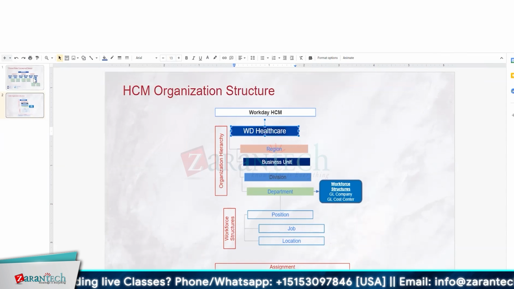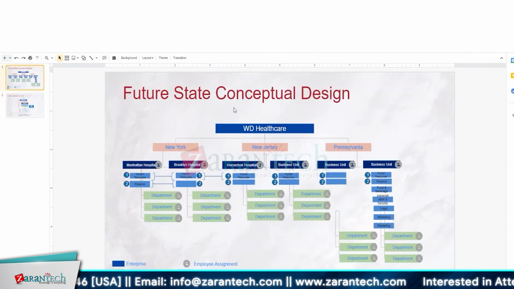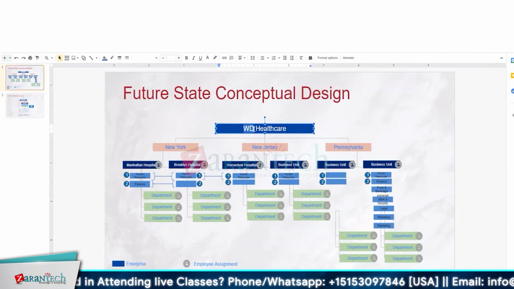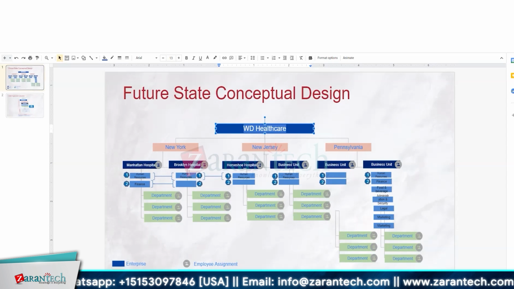As an example, let me apply my org structure to my future state conceptual diagram. What I mentioned yesterday, Workday Healthcare is going to be my company, and I have 3 different regions: New York region, New Jersey region, and Pennsylvania region. In the New York region, I have maybe more than 10 hospitals, but I'm taking only two of them for practice purposes: Manhattan Hospital and Brooklyn Hospital.